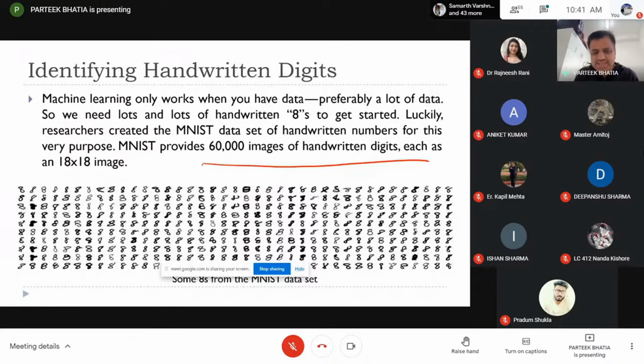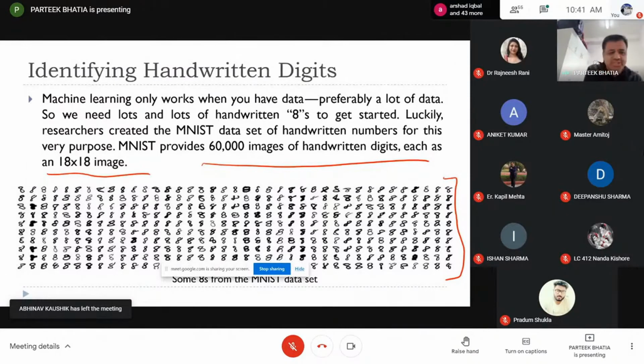In order to build a system that can read handwritten digits on the envelope, he took approximately 60,000 images. In those images, he has all the digits written in all possible formats, and every image is of 28 by 28 size.